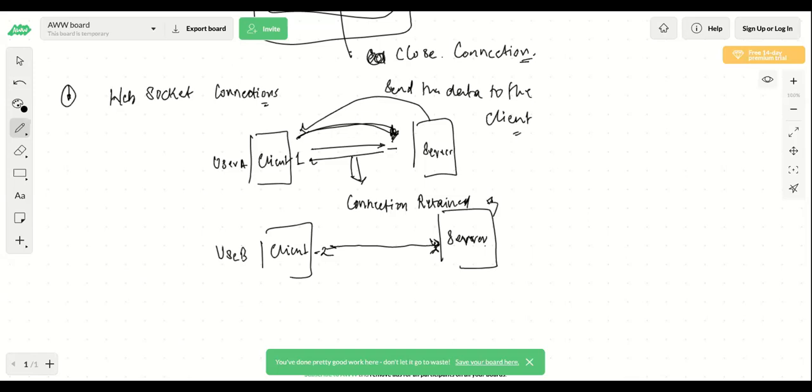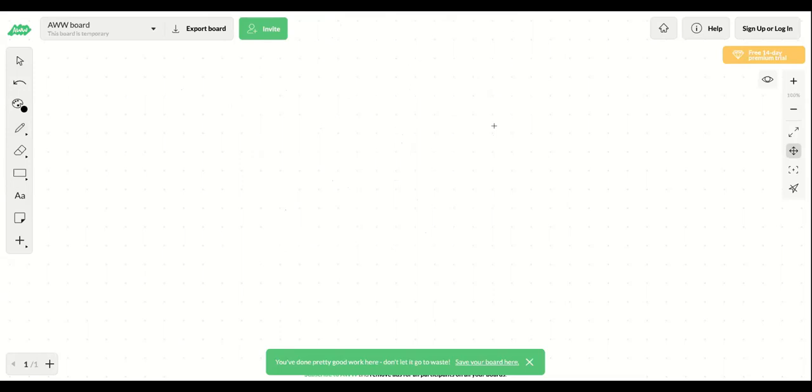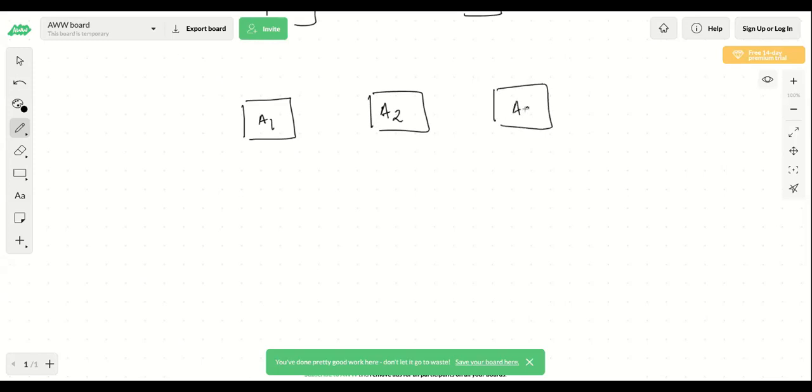So I've explained how the different kinds of connections are established and what kind of connections you should use based on your use case. There are other kinds of connections as well, but I'll skip those for now and try to understand the design for the messaging chat. Now we have multiple servers. Let's name these servers A1, A2, A3, and consider that these are my backend front web servers.